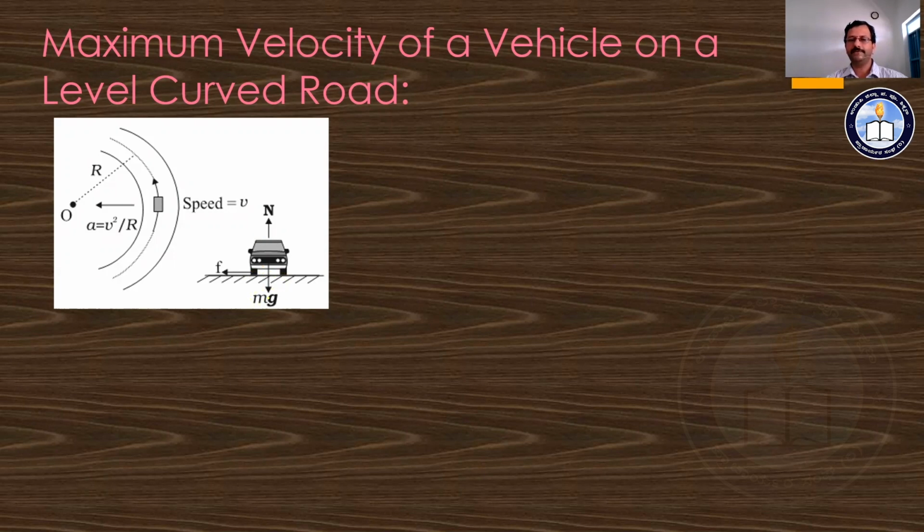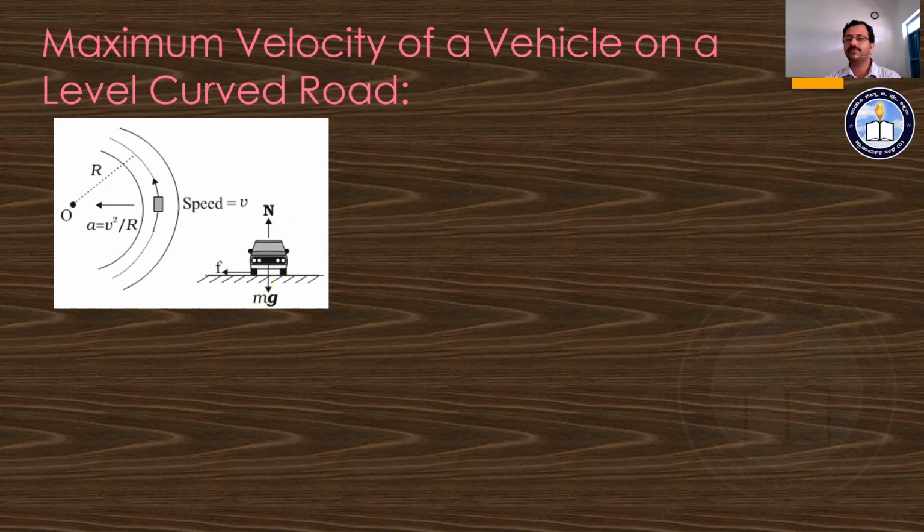And another force due to the contact is the frictional force, which is the horizontal component of the contact force, whereas N is the vertical component of that contact force. The normal force and mg, the weight of the body, act in opposite directions, and hence no acceleration is produced in the vertical direction.